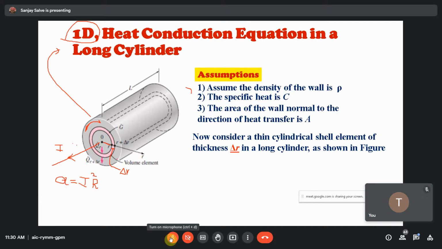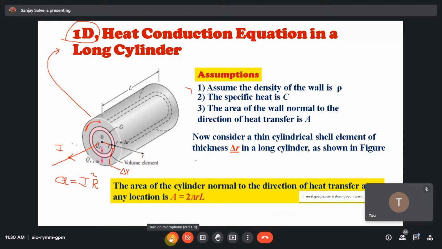Now, we consider only the one-dimensional heat conduction equation in a radial direction, and consider a very small thickness. Suppose this is a solid and we consider a very small thickness del R in the radial direction, at radius R and after that R plus del R. Then the area of the cylinder normal to the direction of heat transfer at any location: heat is flowing in the radial direction, so we consider the area perpendicular to it.